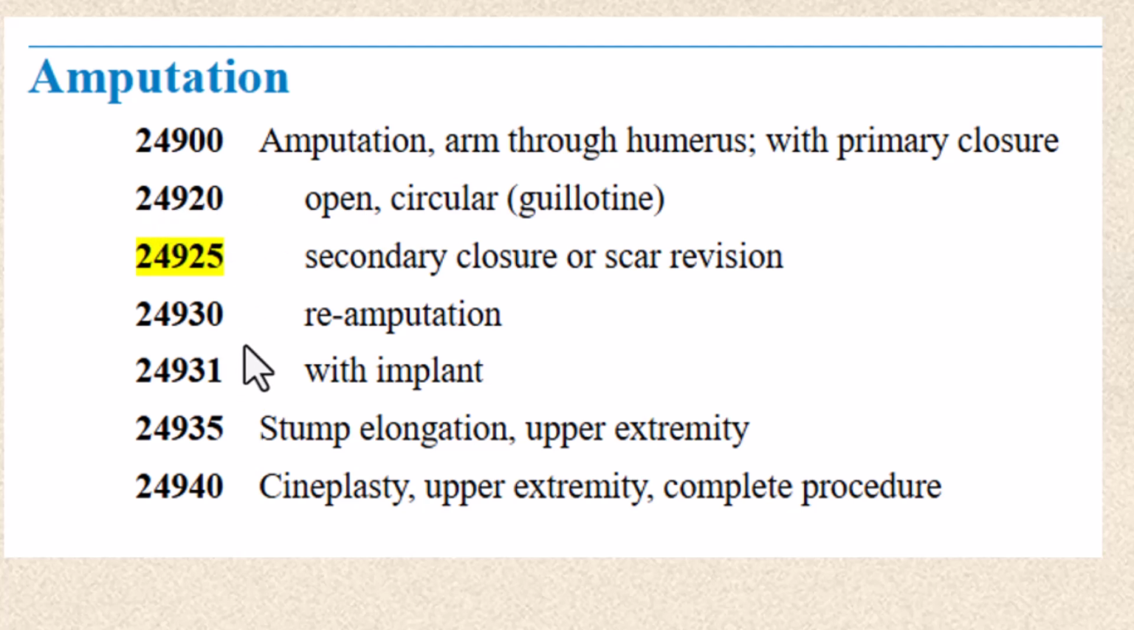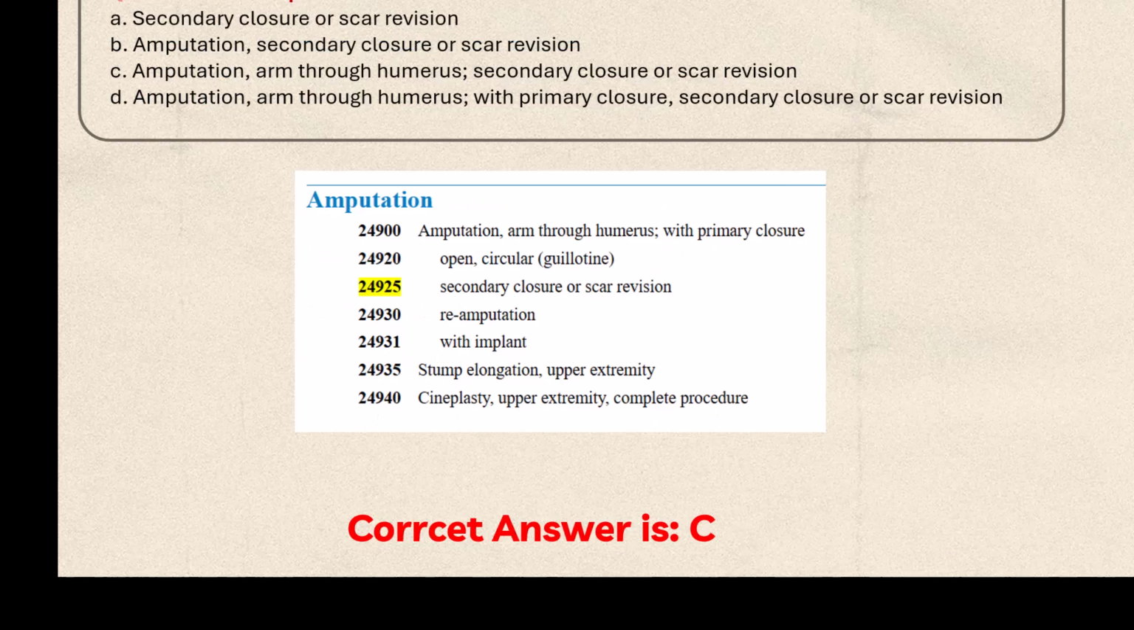Like that it goes. In the case of code 24900, it contains the common description, that is amputation arm through humerus, and codes 24920 through 24931 share the part of the description and so are indented beneath it with their unique portion of the description beside them. So the answer is C, that is amputation arm through humerus, secondary closure or scar revision.